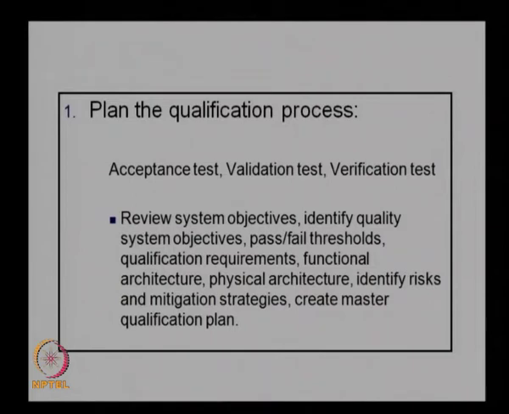So, what are the risks involved in these processes and how do we overcome these risks, and then create a master qualification plan. At the end of the qualification planning process, we will get a qualification plan which can be employed throughout the design.